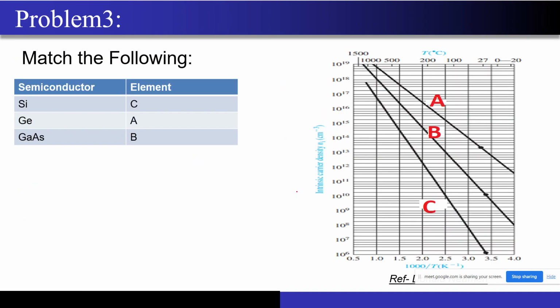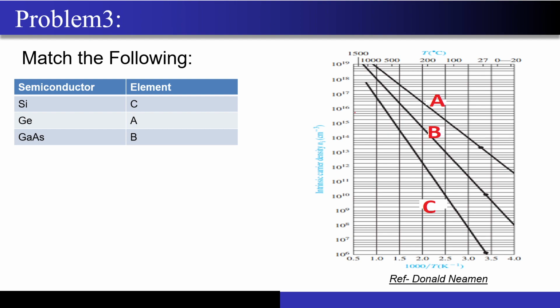This is a little bit interesting. What they have given to us is a diagram. On the y-axis is the intrinsic carrier density, and on the x-axis is 1000 by temperature, the inverse of temperature.